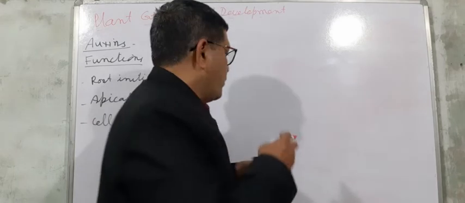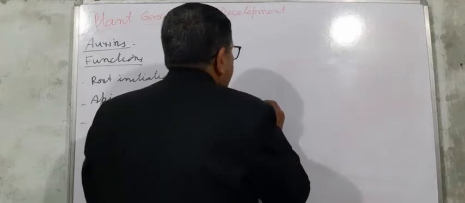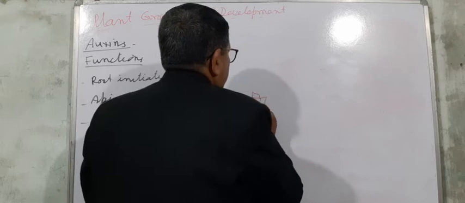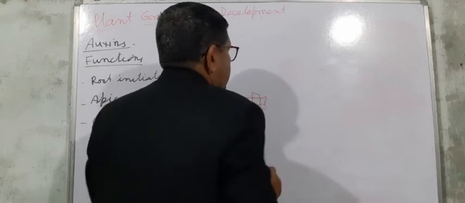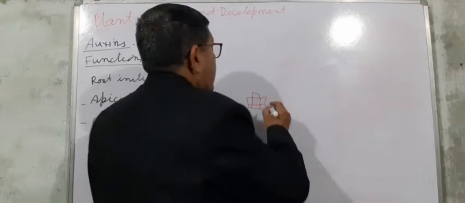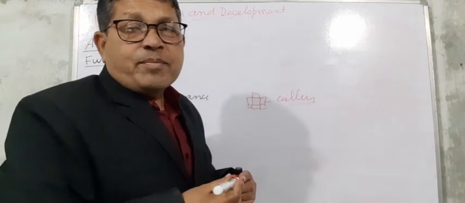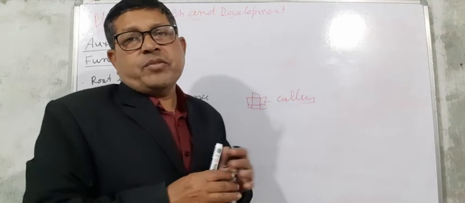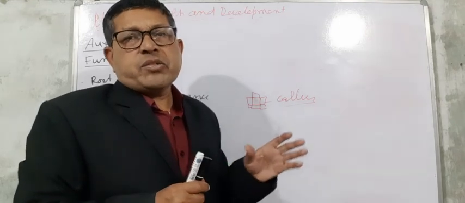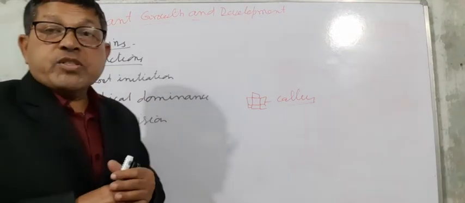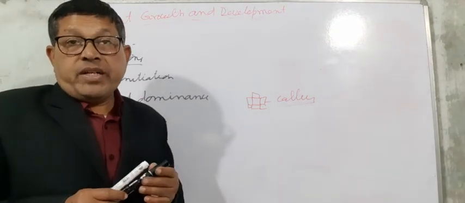If one cell is there in tissue culture, it will divide to produce 2 cells, 4 cells, and so many cells. This is a group of cells, and this is called callus. After that it may develop into so many plantlets. So this is the property: auxin promotes cell division.